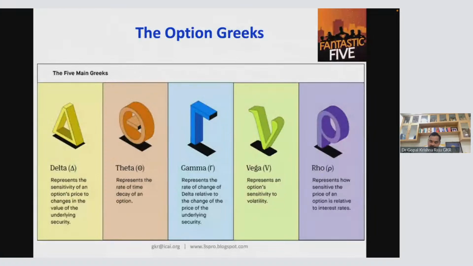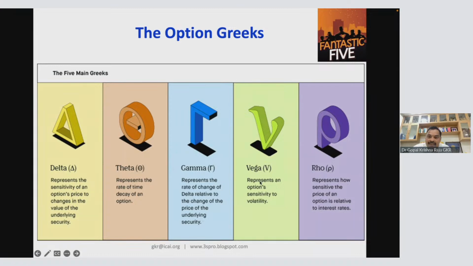These are all the other option Greeks. Okay. The fantastic five. This is delta. Delta means change in prices. Theta means change in time. Time means what? 3 months, 6 months. So theta is T. Time is T. Gamma represents the change of the delta relative to change in the price of the underlying security.